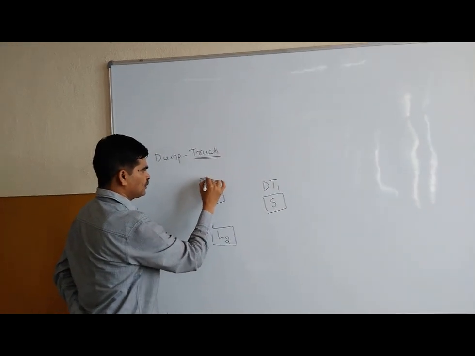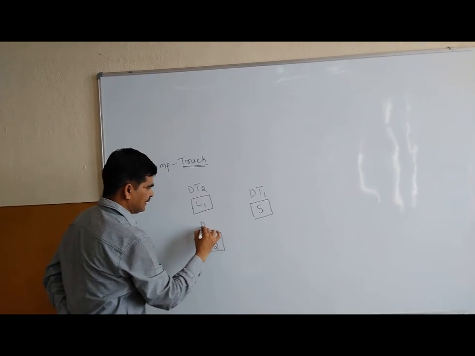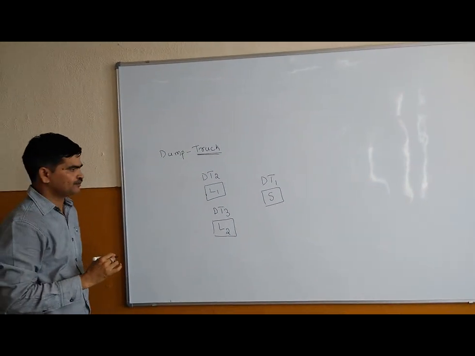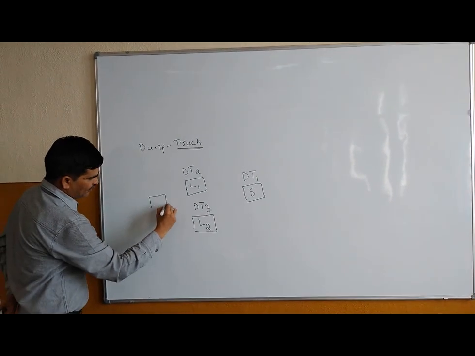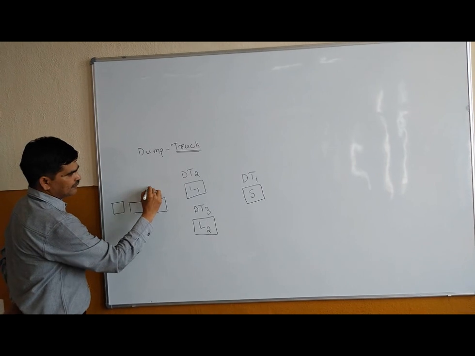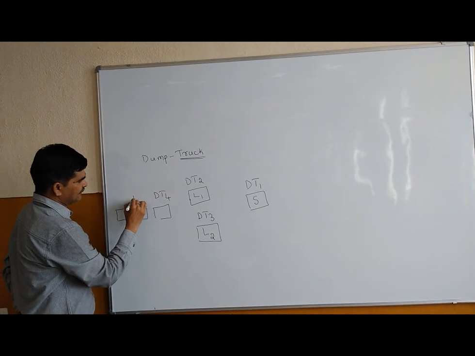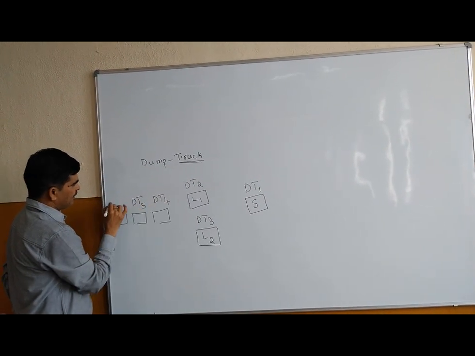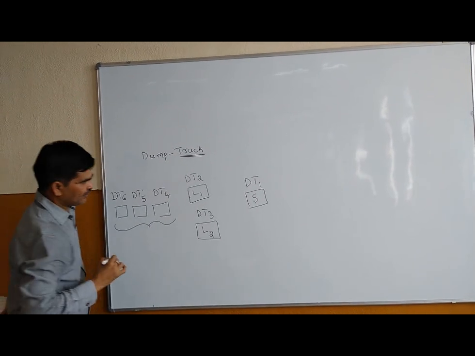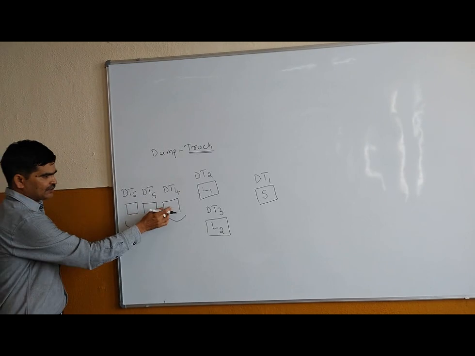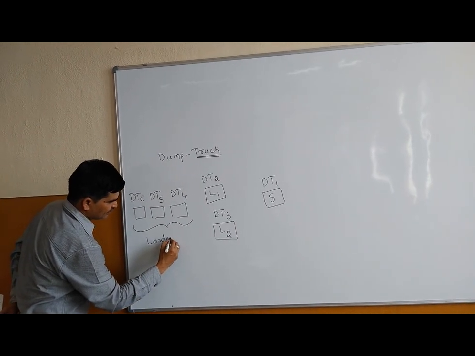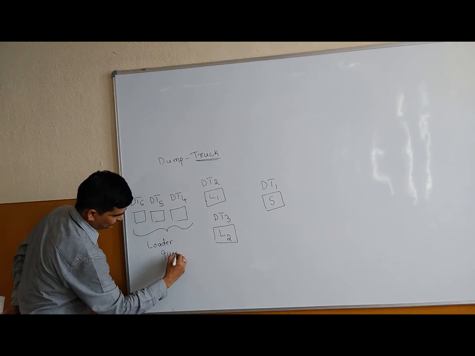Then DT2 and DT3 are two different trucks which are getting loaded, and another three, DT4, DT5 and DT6, are waiting to get loaded. So this is a queue on the loader side, hence it is called the loader queue.